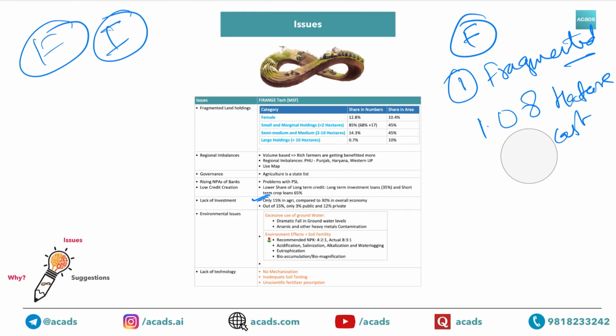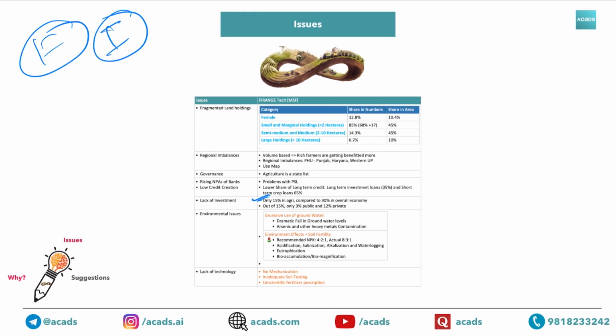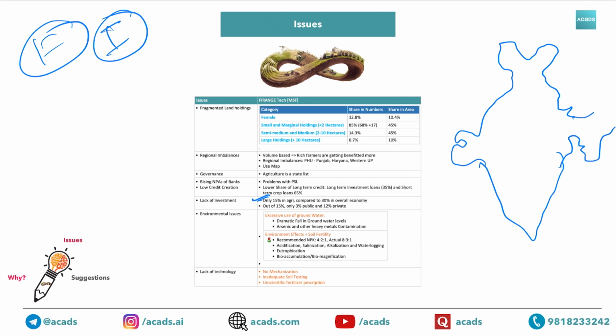For the regional imbalances, one advantage that we have is we can directly draw the diagram of India. So whenever there is a diagram of India, I specifically draw it in front of you to show how you can draw it. Even I am not a very good, so this is Bangladesh, and ऐसे करके you can make it. In case of the agriculture, try to remember the mnemonic PHU. So try to say it a few times, it might look funny, but ultimately it will help you remember this content.